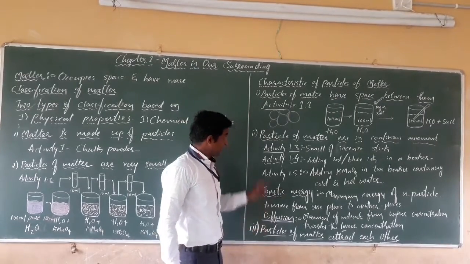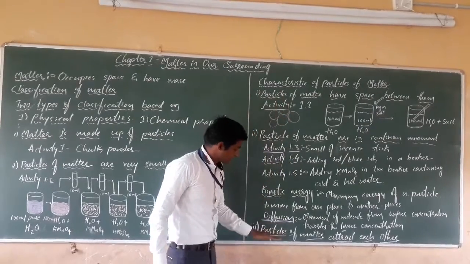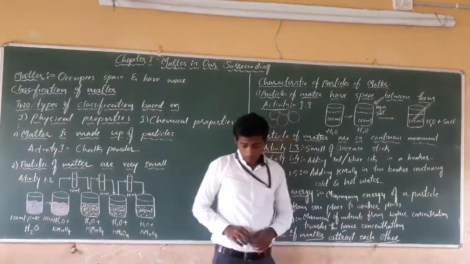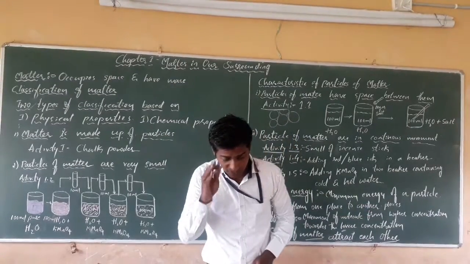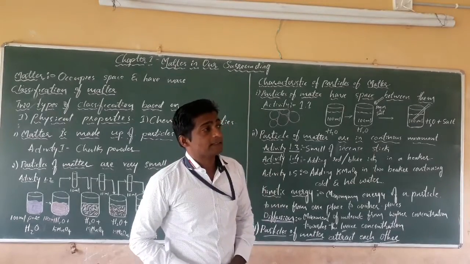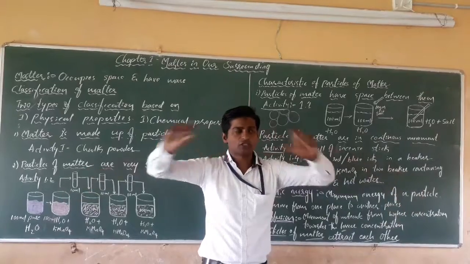Isn't it? The next property, that is the characteristic property of particles, is that particles of matter attract each other. See, dear students, in your textbook it has given activity 1.6. Some people hold hands and they show one picture.